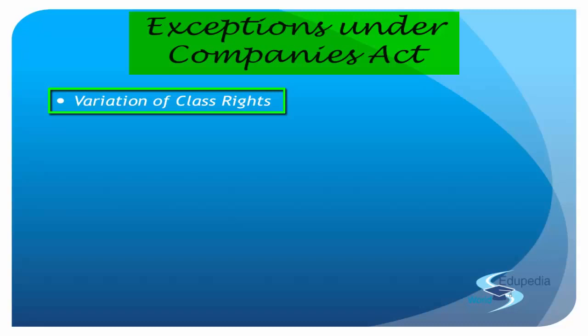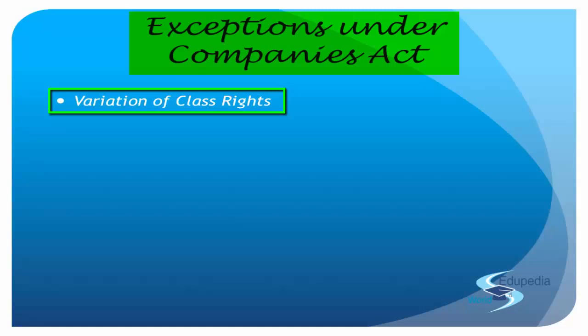So if a particular category of share has been issued, then 3/4 of the members holding that class of share can vary the rights in that share. Such variation can be made only if the provision for variation is contained in the memorandum or the articles. So first of all, you have to have those clauses in your memorandum of association and articles of association.